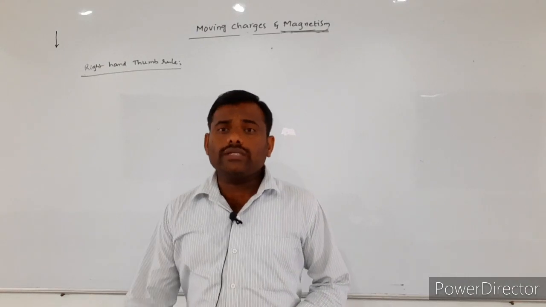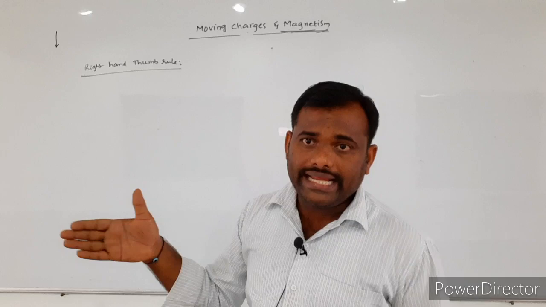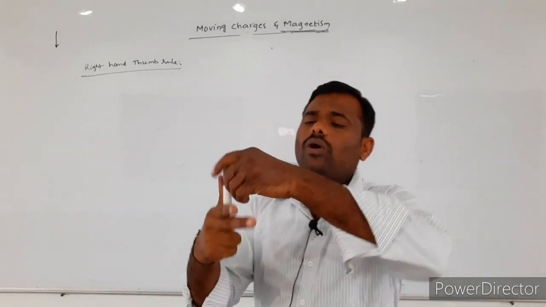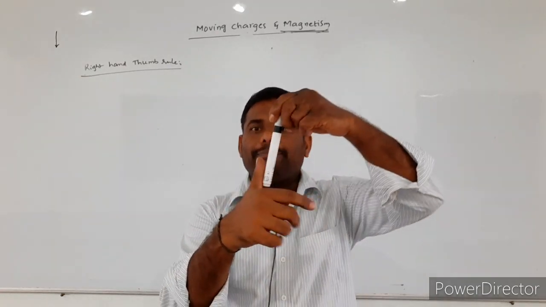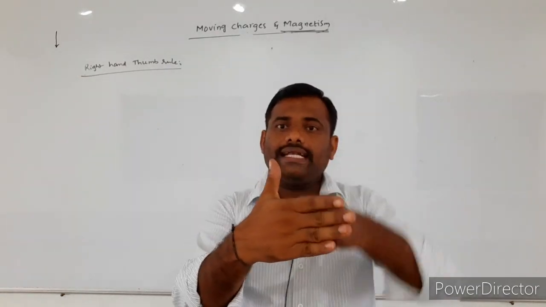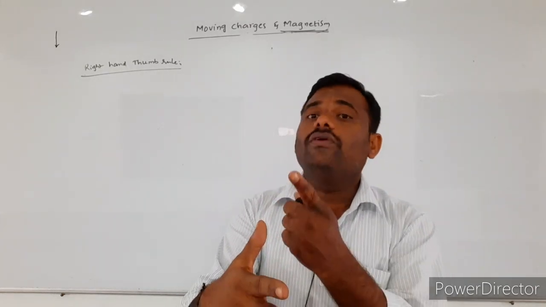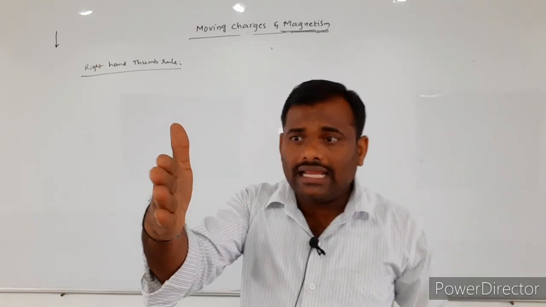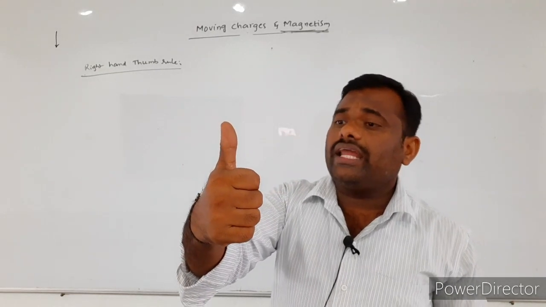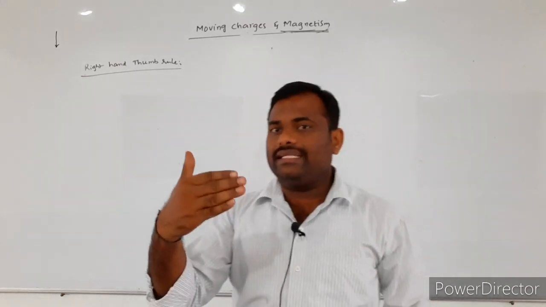Now, according to the right hand thumb rule, stretch your right hand. If you hold the current carrying conducting wire in your right hand, the thumb is representing what? The thumb is representing the direction of the flow of the current, and the curling fingers are indicating the direction of the magnetic lines of forces. The curling fingers are indicating what? Direction of the magnetic lines of forces.